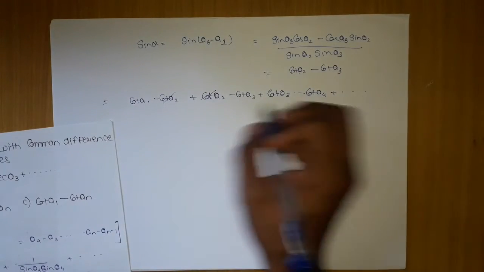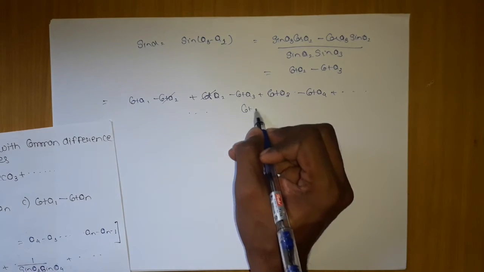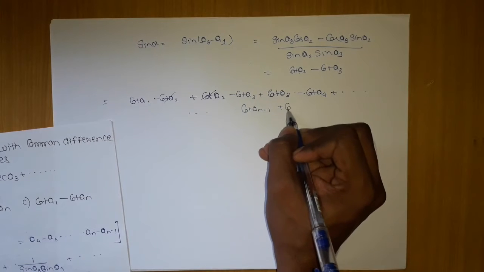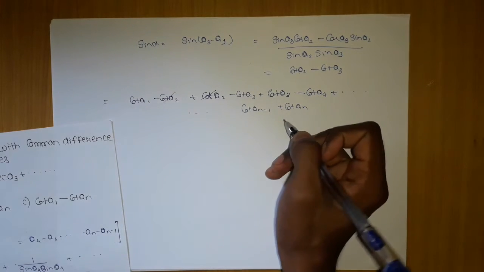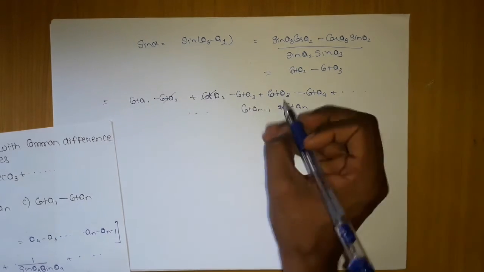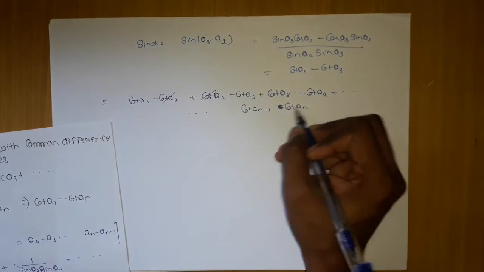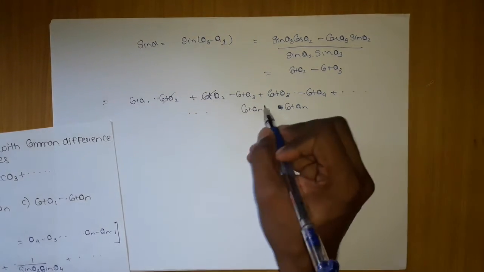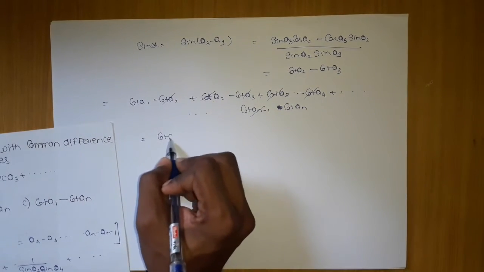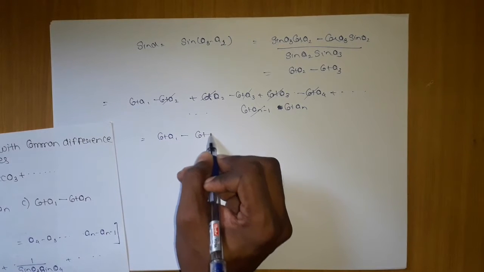If you observe, these terms cancel out. Now you can predict easily what the last term will be: cot an-1 minus cot an. So all the terms will cancel out except the first and last term, and our answer will be cot a1 minus cot an.